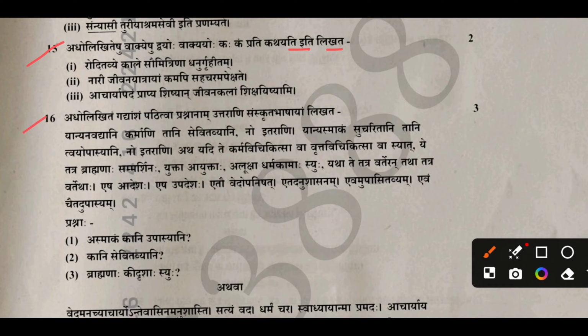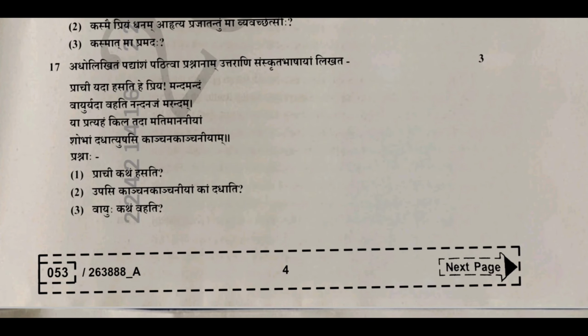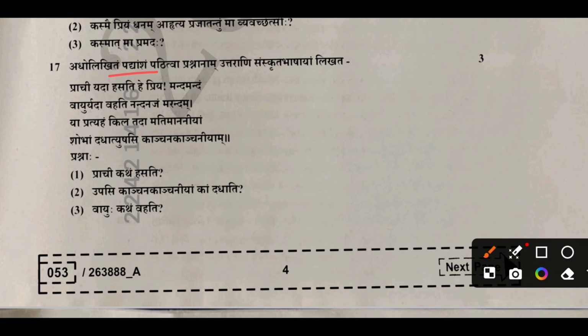In question 16, you must read the passage and answer the 3 questions below it by selecting the answers from the passage and writing them in your answer sheet. In question 17, you must read the passage and answer the 3 questions below it in the same way.